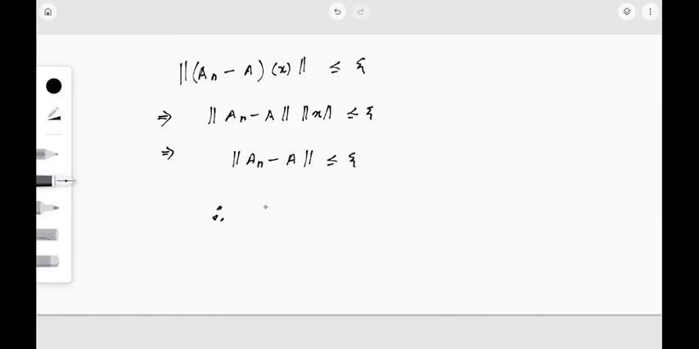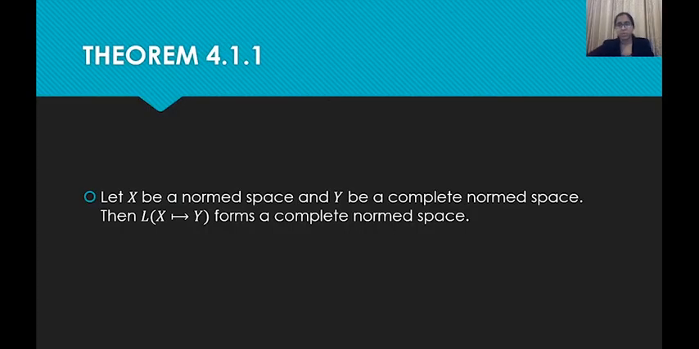So therefore from this, what do we get? We get that A_n is convergent. So we had chosen an arbitrary sequence in the space L(X,Y), which was considered to be Cauchy, and we have proved that this sequence is convergent. So this is how we prove Theorem 4.1.1: if X is any normed space and Y is a complete normed space or a Banach space, then the space of bounded operators from X to Y forms a complete normed space. So that is the theorem.